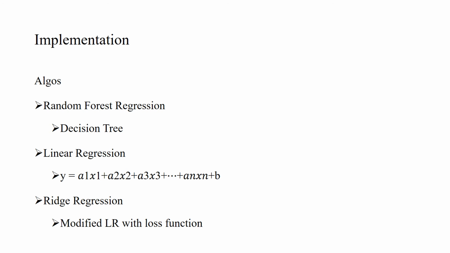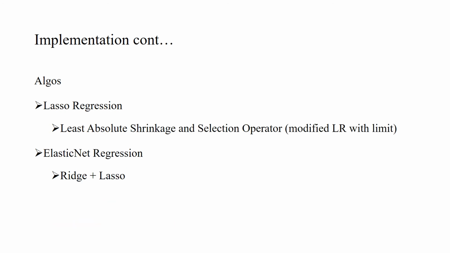Then we have ridge regression. This is a modified linear regression, but we are adding a loss function to it. Then we have lasso regression. It is also a modified linear regression algorithm, but with a limit in it: we add a loss function alpha, and then limit its value to a maximum of 1. Then we have elastic net regression.